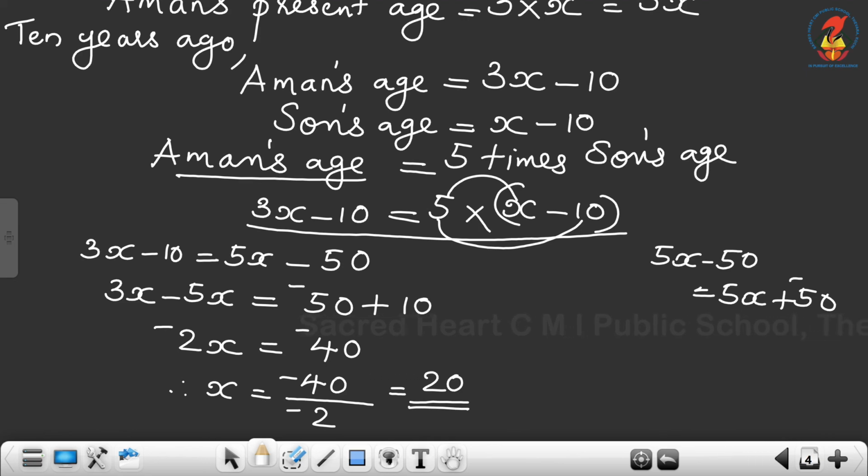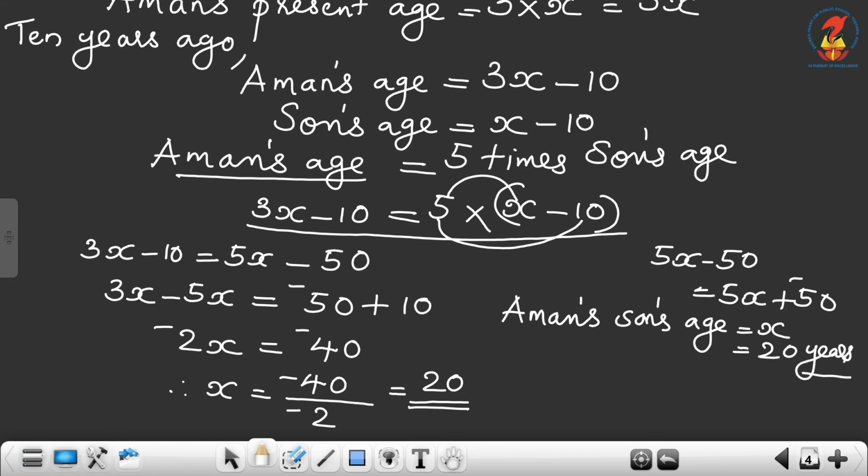Therefore, the variable x represents Aman's son's age. Therefore, son's age is equal to x, the present age, which is equal to 20. So 20 years. Then again, Aman's age.